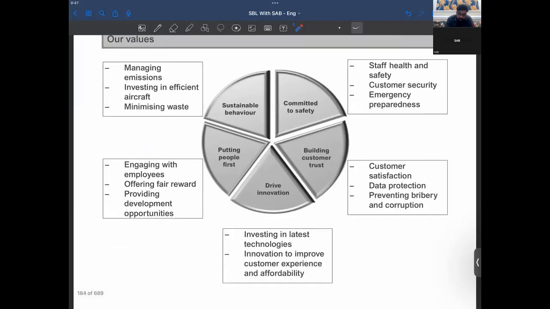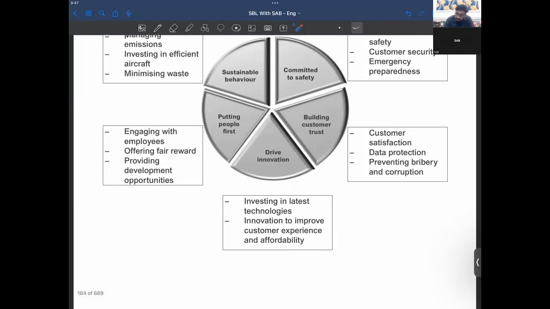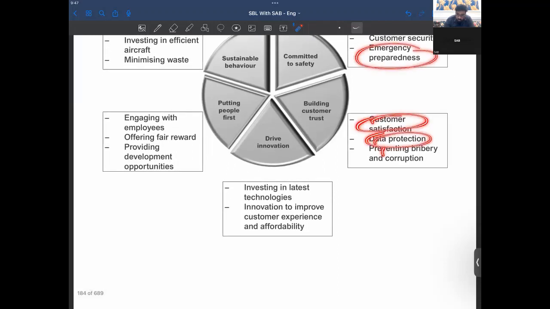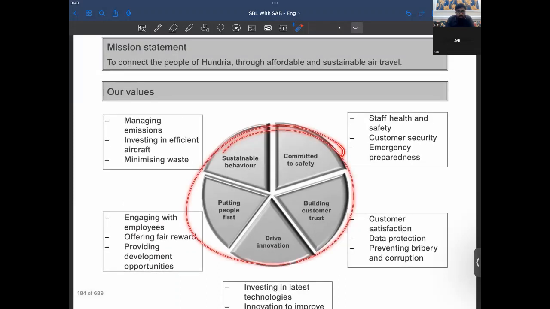Our values: managing emissions, investing in efficient aircraft, minimizing waste, stay health and safety, customer security, emergency preparedness, customer satisfaction, data protection. So they could be all the risks they can face, right? Engaging with employees, offering fair reward, providing development opportunities, investing in the latest technology, innovation to improve customer experience. So they have their mission statement here. They have their mission statement there, right?